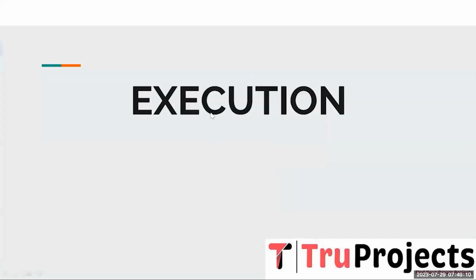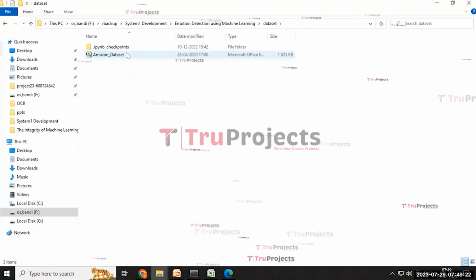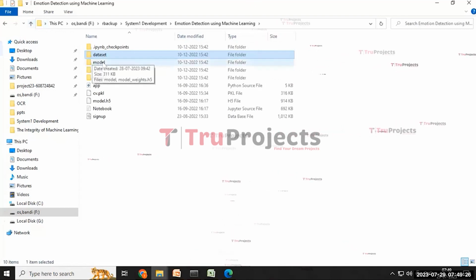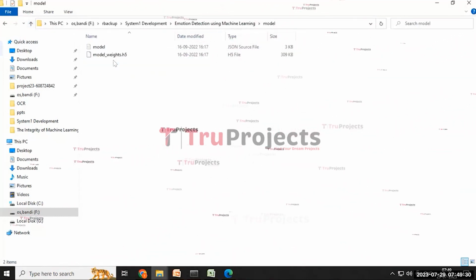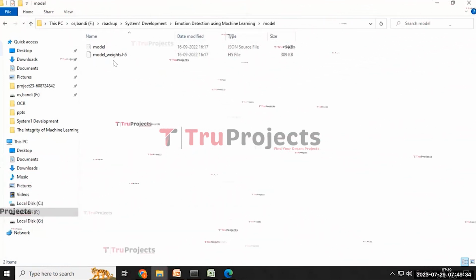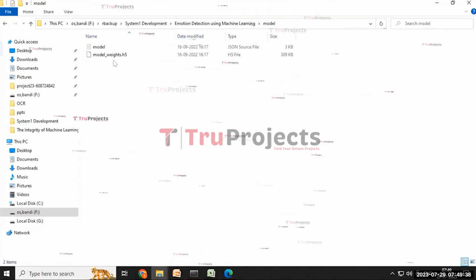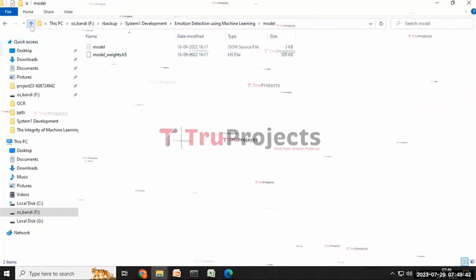And the execution of the project. To execute the project, first we need to open the code folder. And this is the code folder containing various files within it: the dataset folder containing the dataset that we used in this project, and the model folder containing the H5 file, which likely contains the information related to the algorithm and is loaded into the project code during runtime to utilize the trained model for various tasks, such as making predictions on new data and performing specific operations.